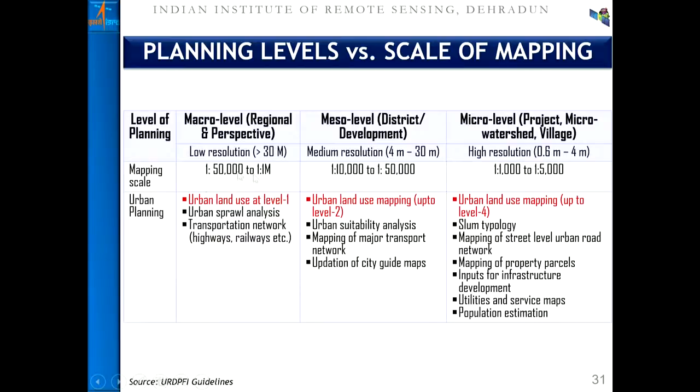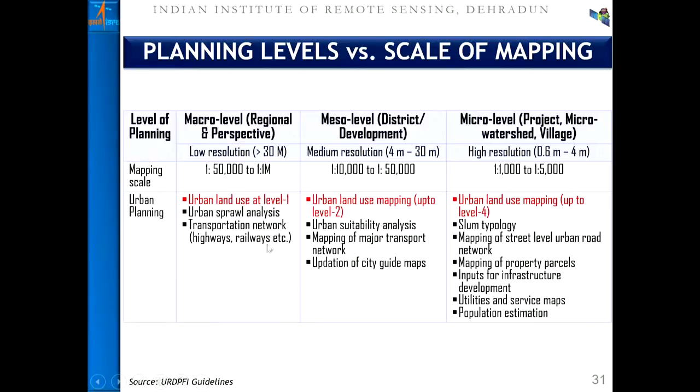Accordingly, the scale of mapping changes to 1 is to 50,000, and 1 is to 10,000 or thereabouts, or in the case of micro level it will be 1 is to 1,000. And also the information content will change. Now, in the case of macro level, one can go for the urban land use land cover at level 1. When it goes to the meso level, one can go to level 2. And at micro level, the information content will be level 3 or level 4. What is this level? I'll deliberate on the next slide.